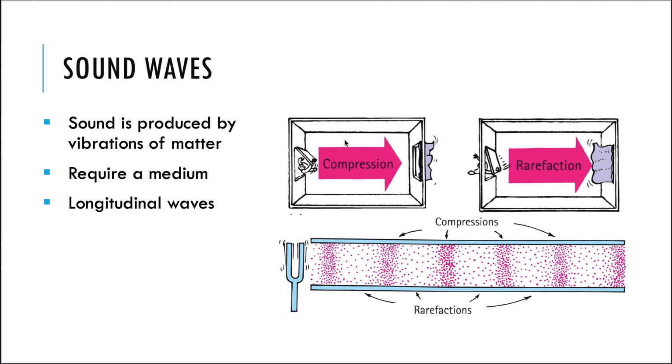I like to show this picture of opening a window quickly and imagining it compressing the air and pushing the curtain out. And then when you shut the window quickly, there is what is called a rarefaction, and now the curtain comes in. So if you do this back and forth, you're going to get a series of compression and rarefaction, and they're going to keep alternating. And this is the wave that propagates, and this is sound. Sound is also called a pressure wave because it alternates between these highly compressed areas and then these areas that are not compressed, the rarefactions.